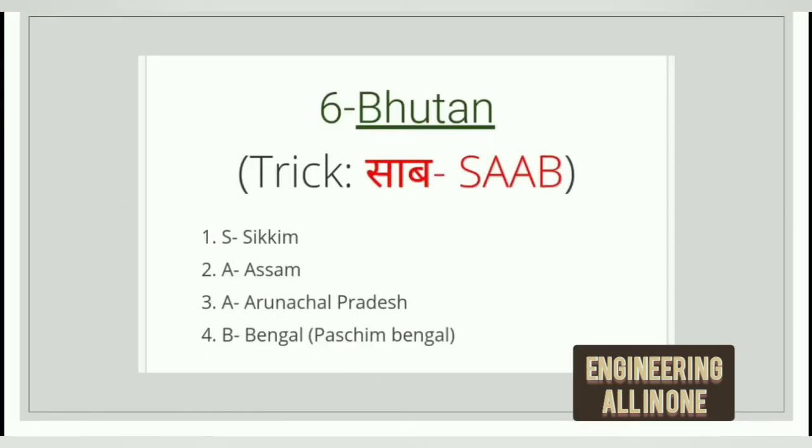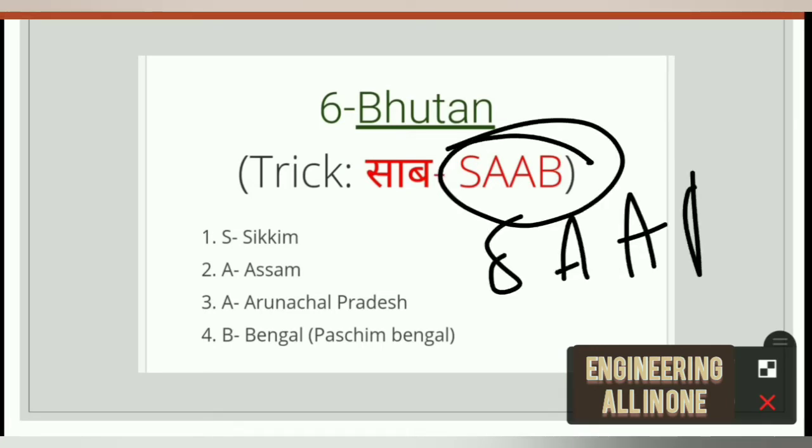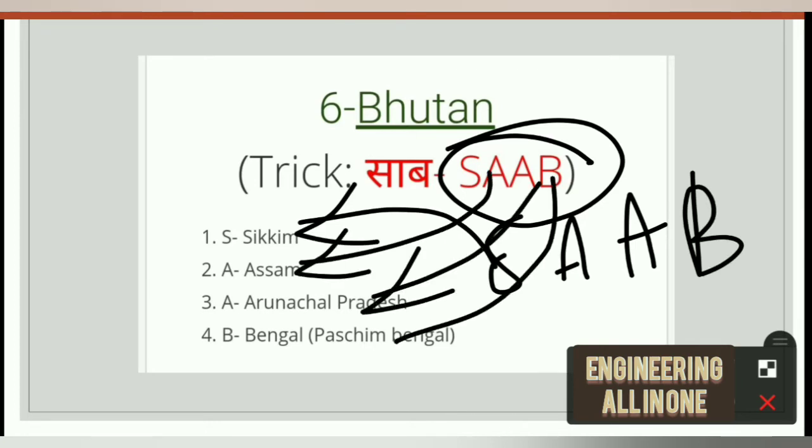Now see here, to remember these 4 states: SAAB, where S is Sikkim, A is Assam, A is Arunachal Pradesh and B is Bengal. Hope you have got this trick.